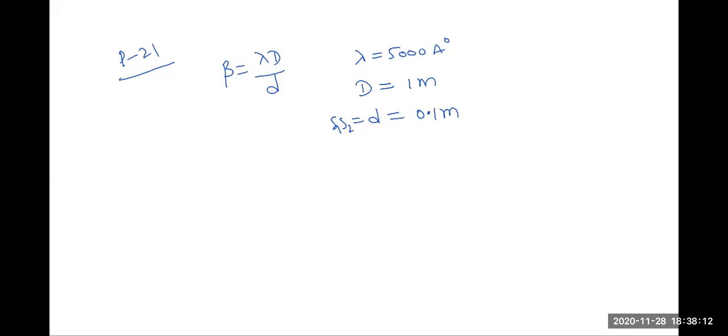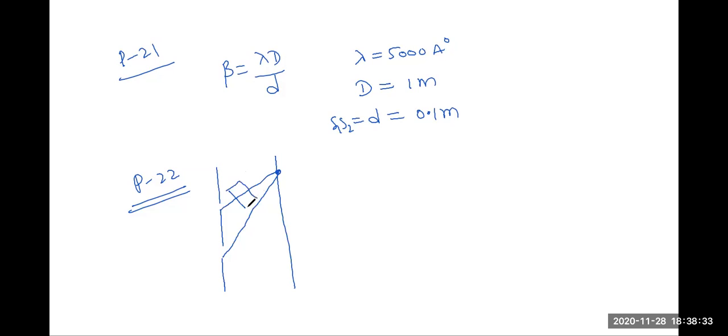Let us take question number 22. A thin mica sheet of thickness T and refractive index mu is introduced in one of the interfering paths. The rays will be coming and meeting here. Then the fringe shift will occur. The fringe shift S is equal to (mu minus 1) into T lambda D by d.